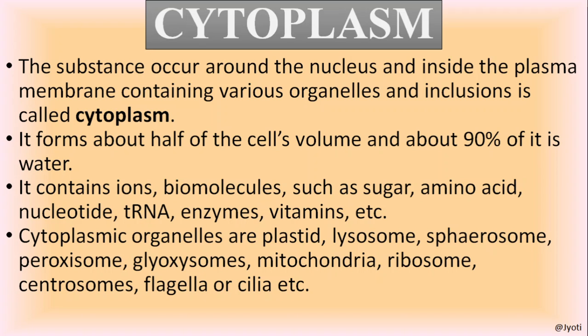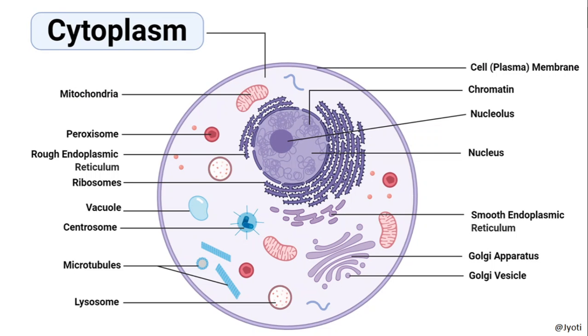Cytoplasm, as I have told you, is the semi-fluid structure whose component is 90% water, and it is present between the nucleus and the plasma membrane. Once again I am showing in this picture, this is the nucleus and this is the plasma membrane, and the portion of the cell present between the plasma membrane and the nucleus is called cytoplasm. This cytoplasm contains the different types of cell organelles and cell inclusions.